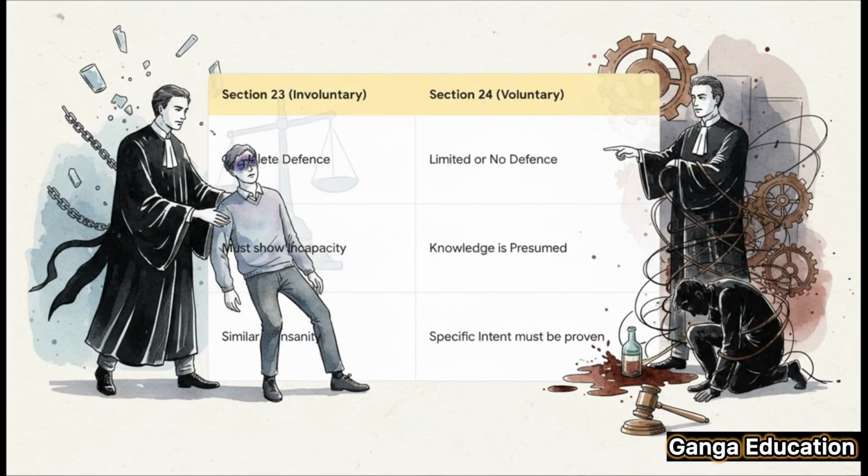Just look at this table. The difference is night and day. Under Section 23 for involuntary intoxication, you get a complete defense, almost like the insanity defense, as long as you can prove incapacity. But now look at Section 24, which is for voluntary intoxication, and the whole story changes. There's almost no defense at all. In fact, the law will assume you had the same knowledge you would have had if you were sober. Understanding this difference is absolutely key.